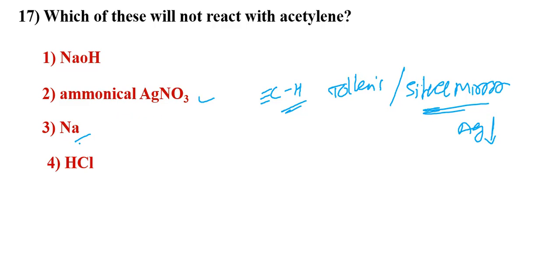Then sodium is the metal. This metal reacts with active hydrogen, producing hydrogen gas. Even sodium reacts with HCl, producing hydrogen gas. Here also it is producing hydrogen gas. HCl is just like water. An addition reaction takes place. Suppose it reacts with